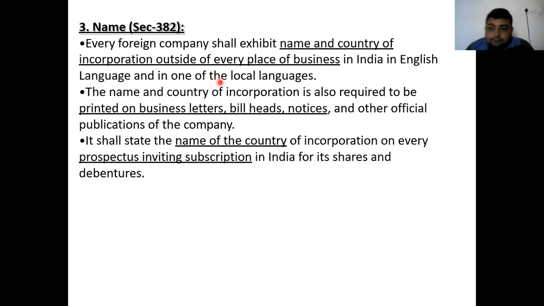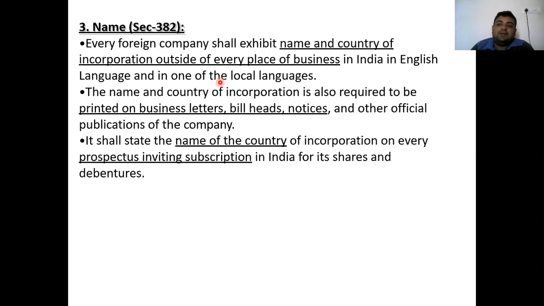For example, if we are having the office of Flipkart, or Amazon, sorry, Amazon is an MNC company. So if we are having the office of Amazon here, it is the responsibility of Amazon to display its name in English language in the front of its office or at the entrance of the office to identify that this premises belongs to this company. Secondly, it also has to display its name in one of the local languages of the state.